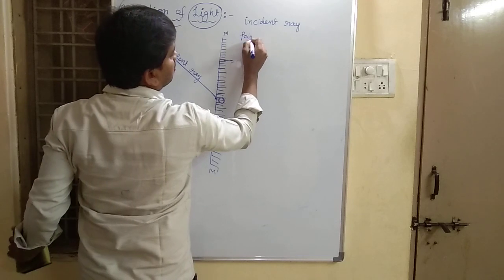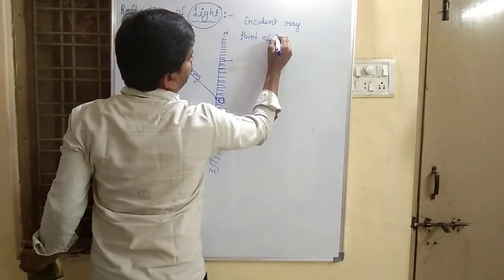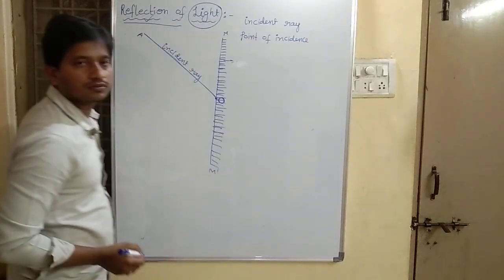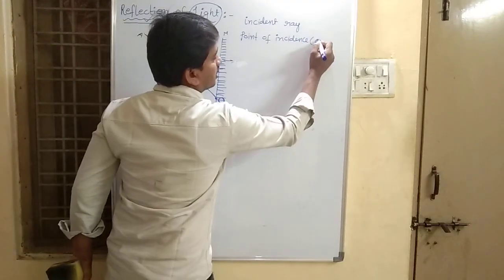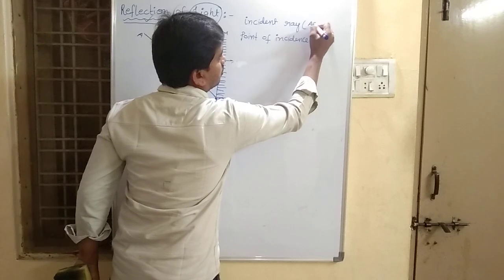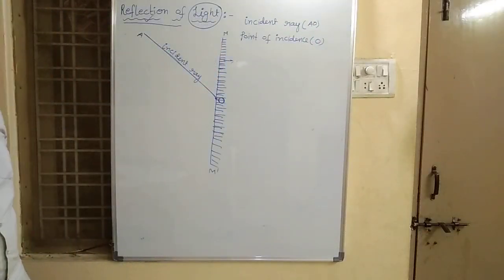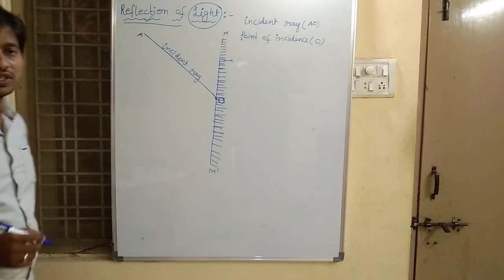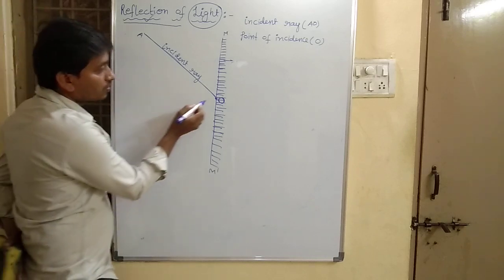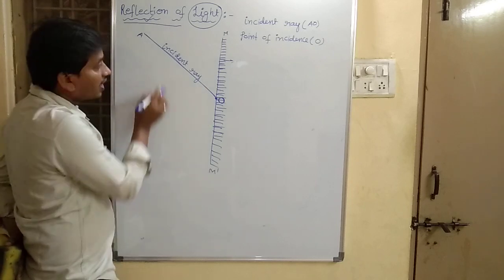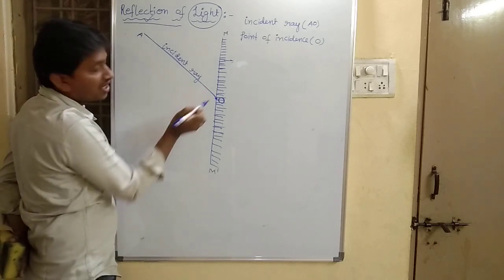Now the second terminology, point of incidence. Incident ray A O. What do you mean by point of incidence? Point of incidence is a point on the mirror where the incident ray meets.